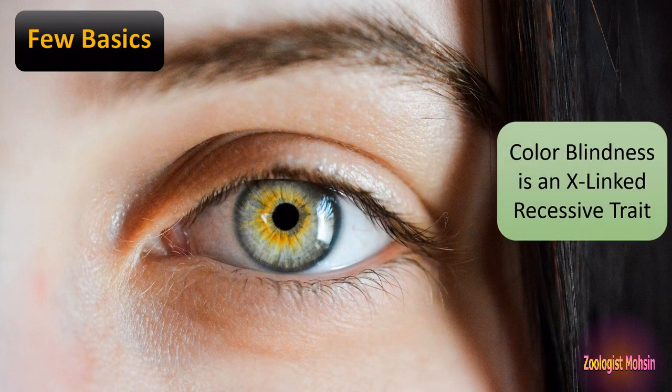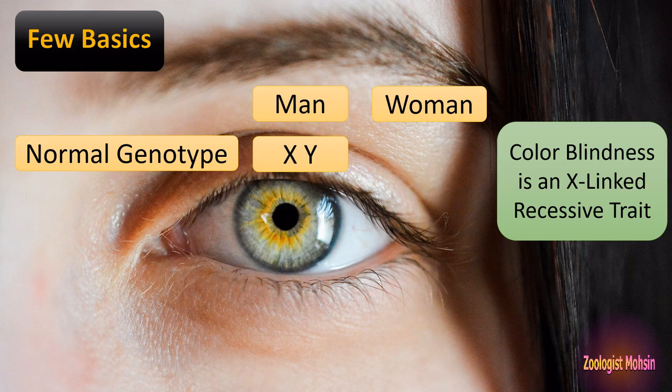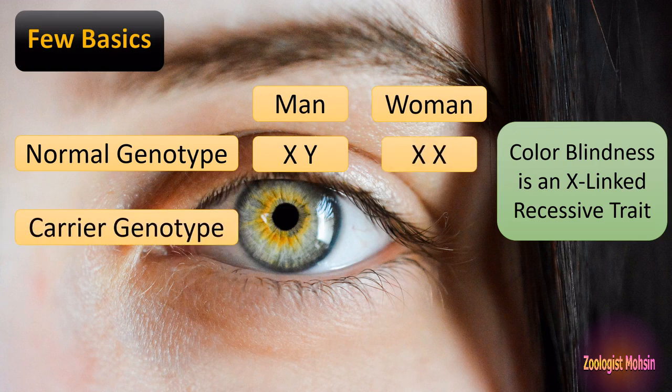Color blindness is an X-linked recessive trait and it is only present on the X chromosome and not on the Y chromosome, and it is in recessive form. If we talk about the normal genotype of man versus woman, then man is shown with XY and woman is shown with XX. Carrier genotype in man does not exist because if the recessive allele is present on the X chromosome, he is a patient, and if it is absent, he is normal.